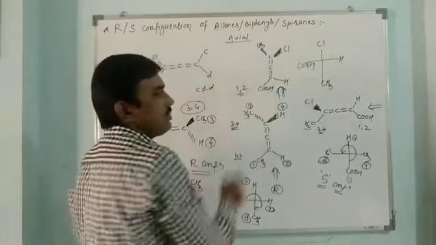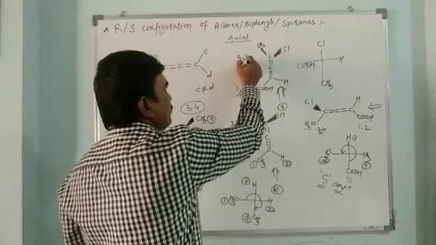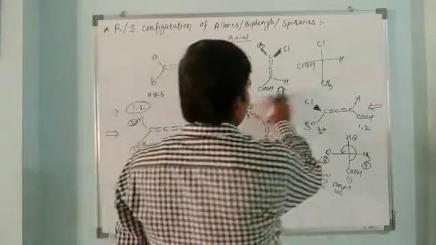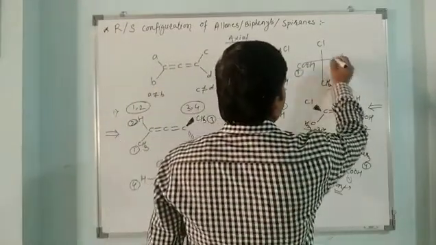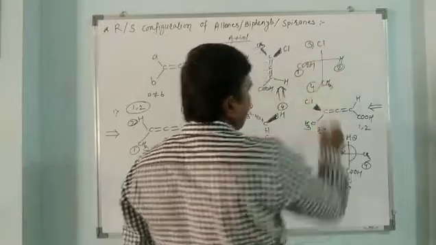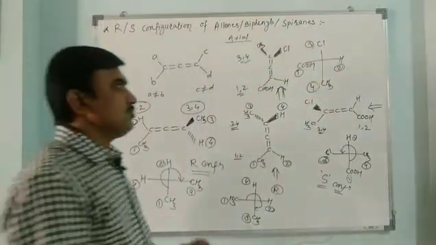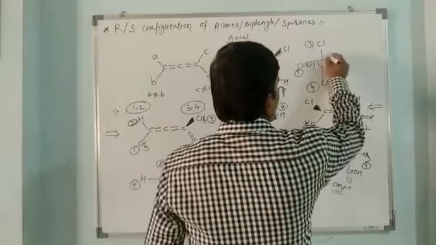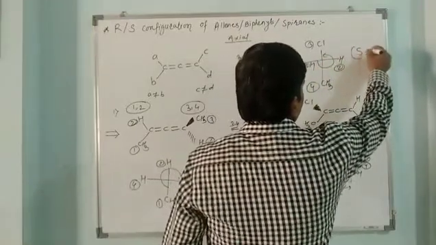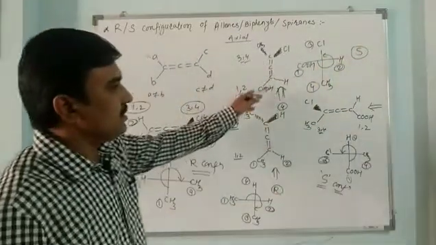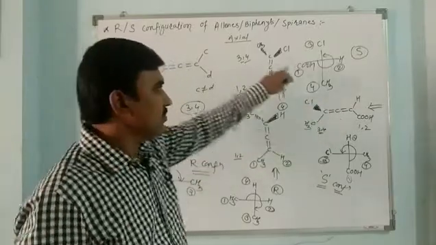So always give number 1 to this, and 3, 4 to this. So 1, 2, 3, 4. Ignore the fourth one, see the sequence of 1, 2, 3. So the configuration is yes. So either we can represent the molecule this way or this way.